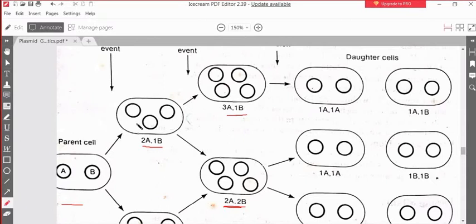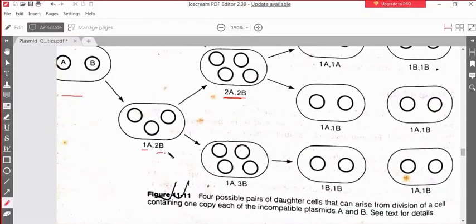They are replicating the A plasmid in triplicate. A plasmid is present in triplicate. 3 copies of the A plasmid are there, but the B plasmid remains as 1 copy. This is one phenomena. And another phenomena is that if they are replicating the B plasmid, then you have 3 copies of the B plasmid and 1 copy of the A plasmid.